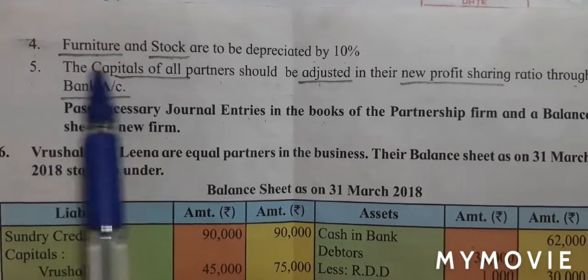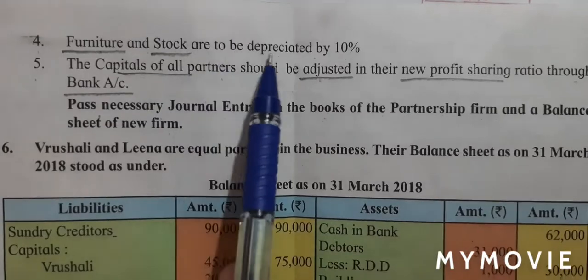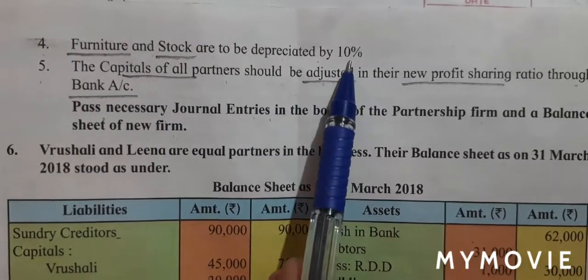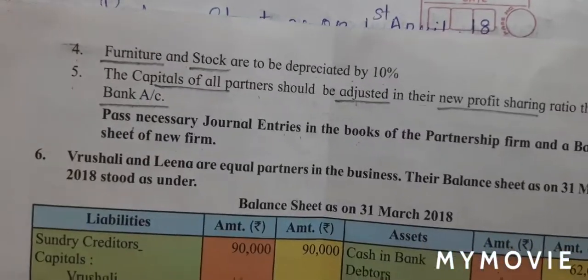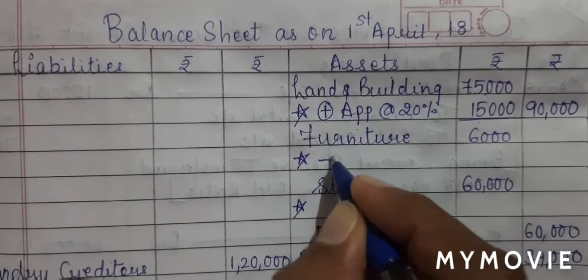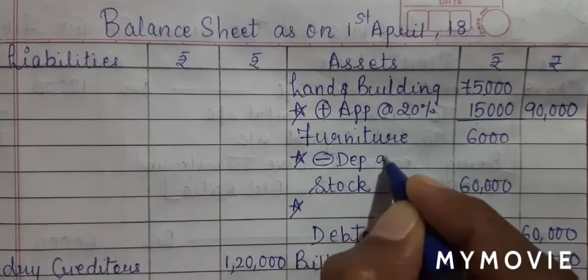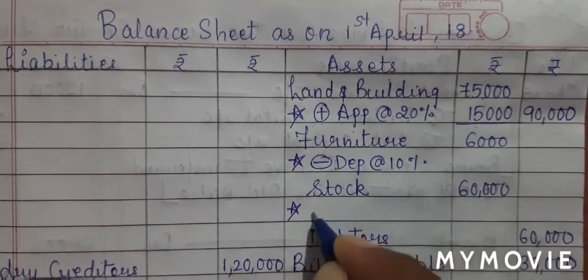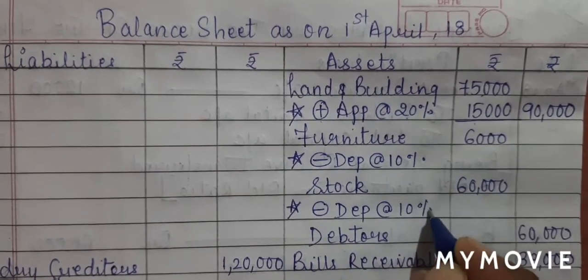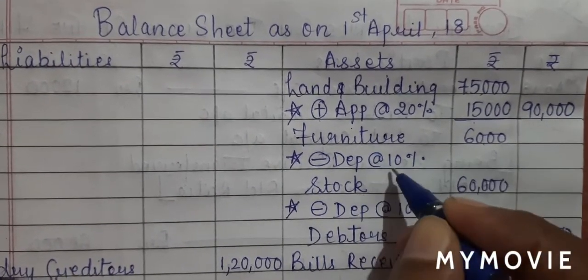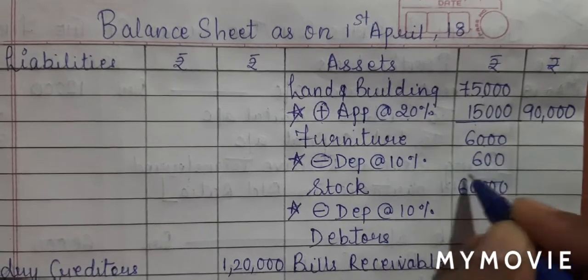Adjustment number 4. Furniture and stock are to be depreciated by 10%. So let's do depreciation for furniture and stock. So for furniture, I'll say less dep at the rate of 10%, and for stock also less dep at the rate of 10%. 6,000, 10% will be 600.